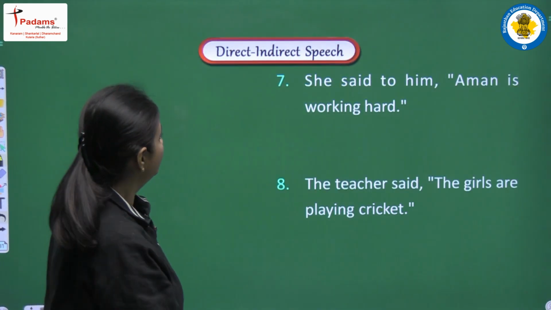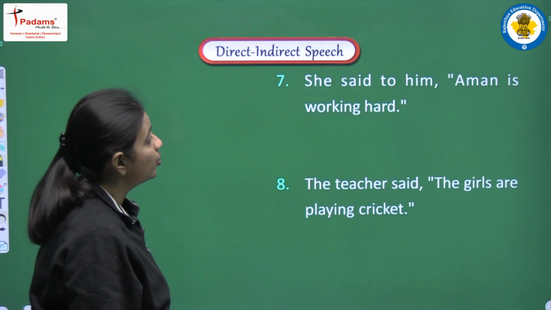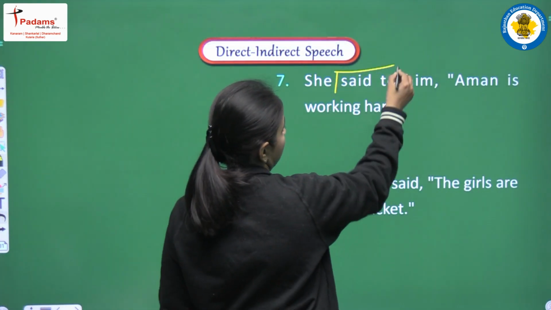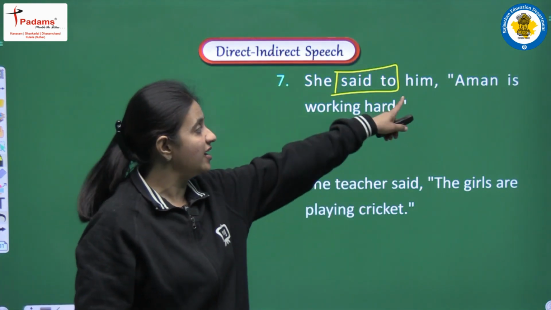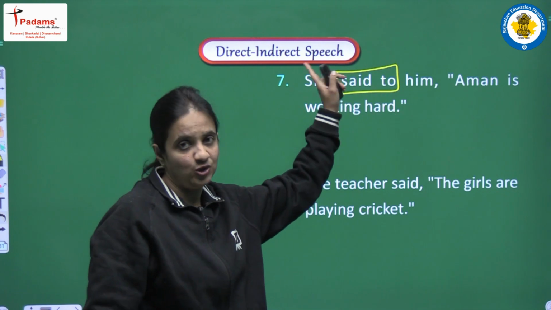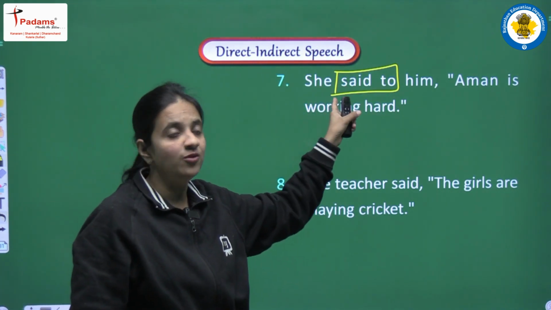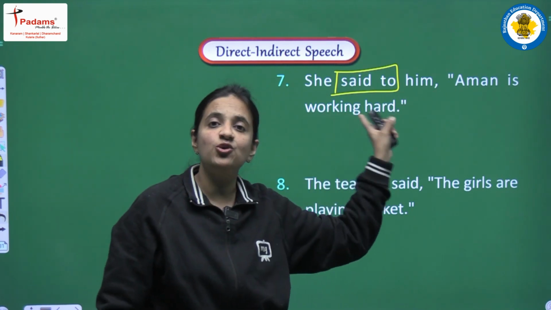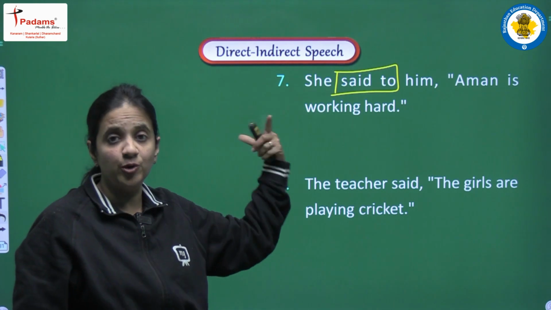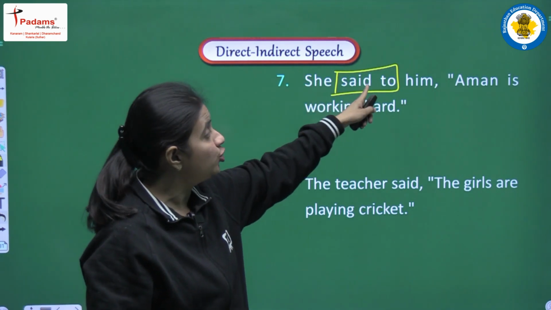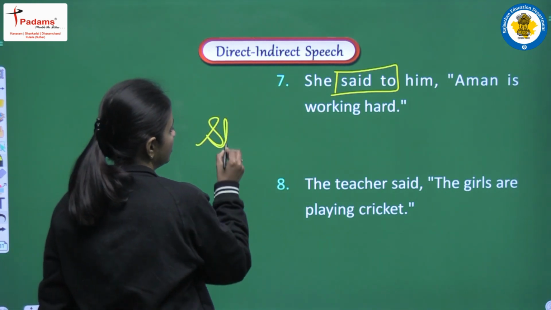Clear? Moving on, we are having she said to him, Aman is working hard. We are having said to. So said to, it will be converted into told, because we are having object here. This is past form. So in this reported speech also we have to do the changes in the tense. So first of all I am writing reporting verb, that will be she told him. Clear?